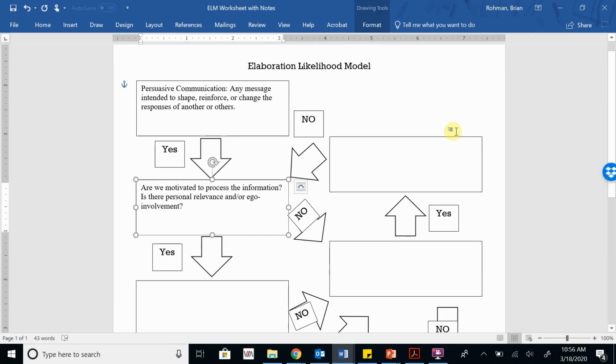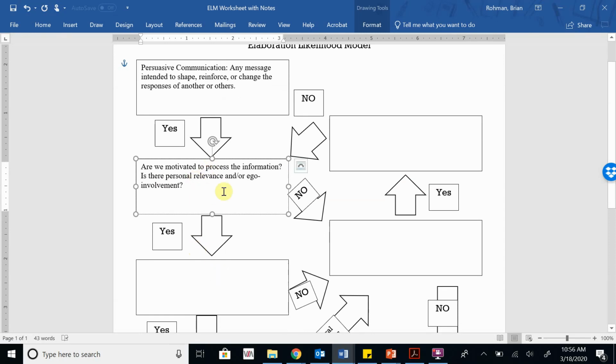I'll do this to give us a little more space here on what you can see. So instead of going down, let's first start. We're going to answer no first, okay? So maybe think of an 18-year-old who is not in the market to buy a new car right now. You see a car commercial come on. Well, I'm not in the market for a new car right now.